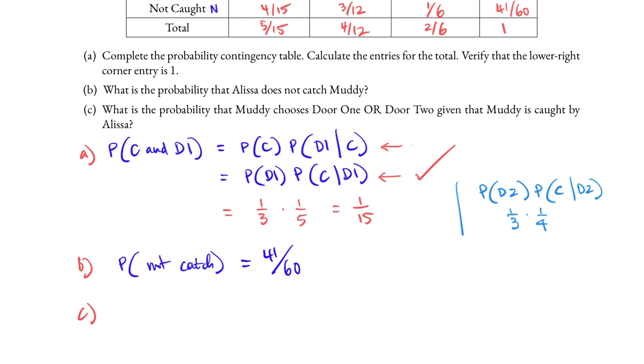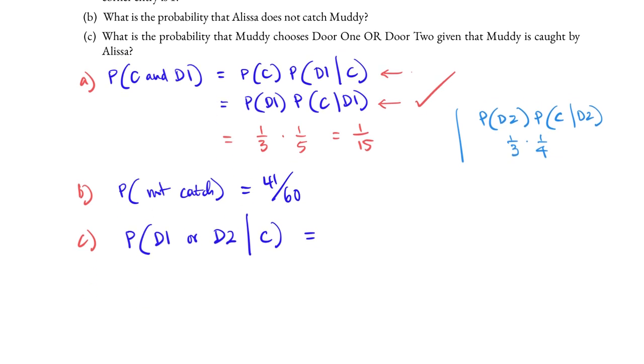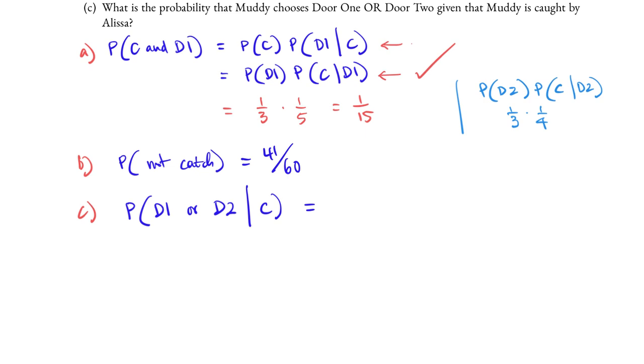C. What is the probability that Muddy chooses door 1 or door 2, given that Muddy is caught by Alyssa? This is a conditional probability. In symbolic form, P of door 1 or door 2 given, remember the vertical bar is for given, Muddy is caught by Alyssa. To compute it, we use the conditional probability formula. We divide by the probability of the given part, which is P of C, and in the numerator it is P of door 1 or door 2 and C.